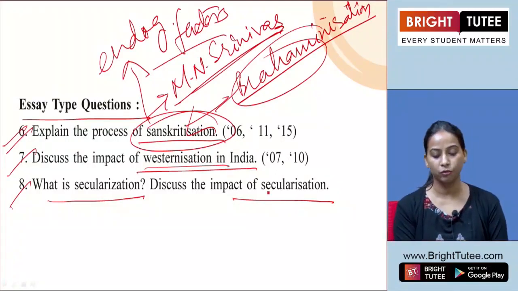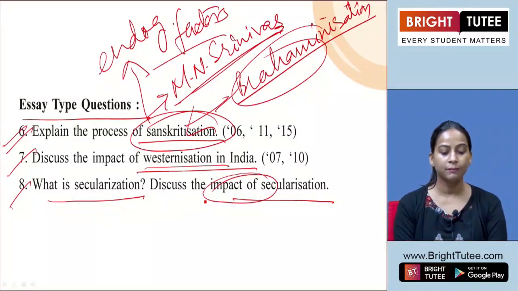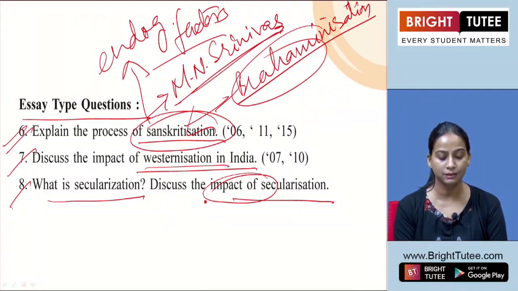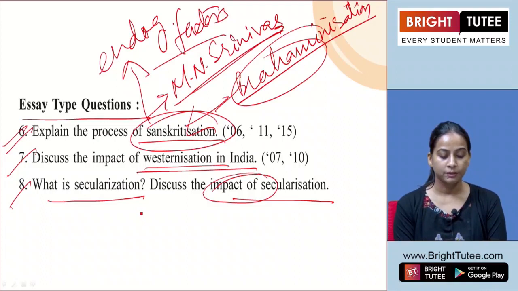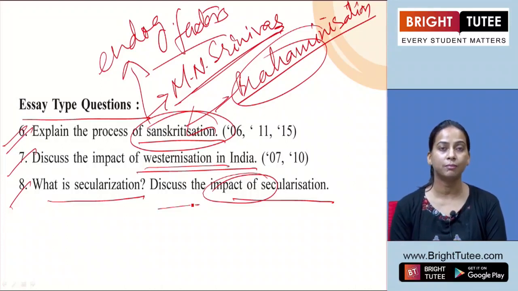Now the second part of this question, we have to mention the impact of this secularization. We can say that the impact is visible in different areas. Firstly, in the caste system, where the ideas of purity and pollution have changed. We need to explain it. And then the second point, in the family also the importance of religion has decreased. How the people are changing their rituals, how they are celebrating the different ceremonies in new or modern ways. How they have adopted flexibility in these ceremonies within the families.